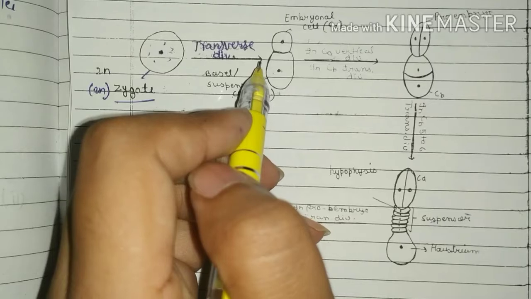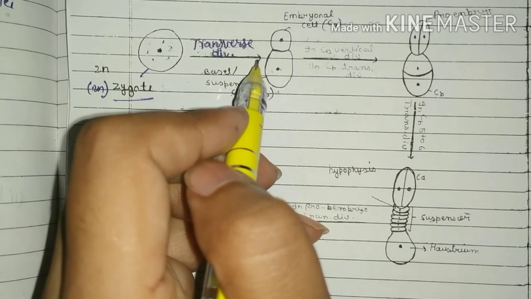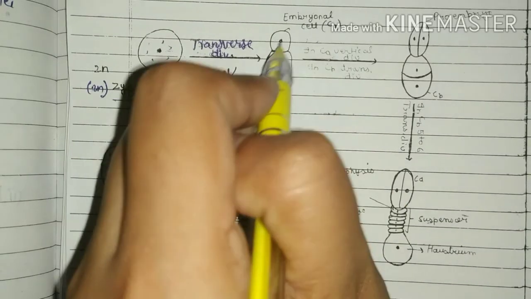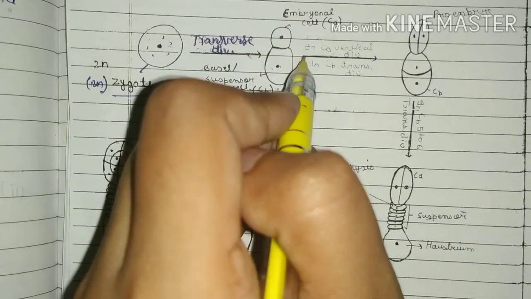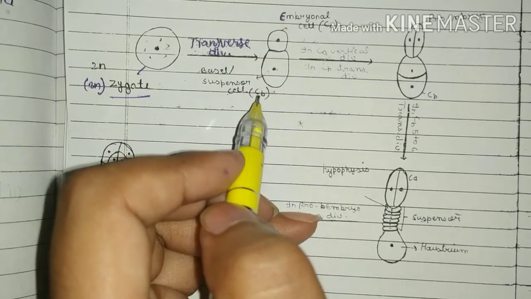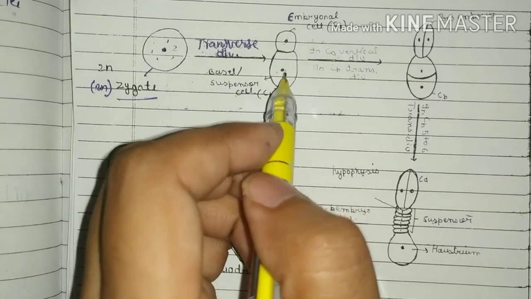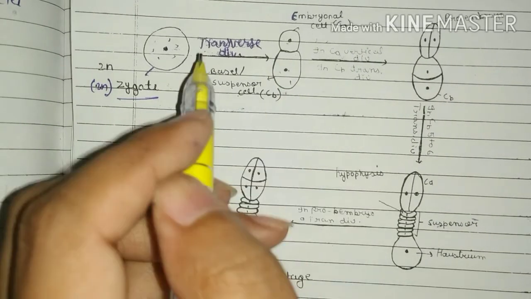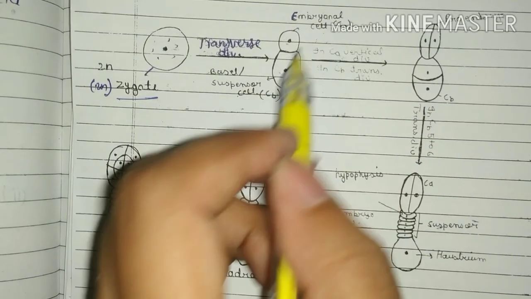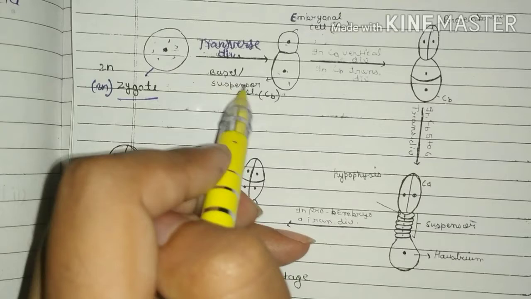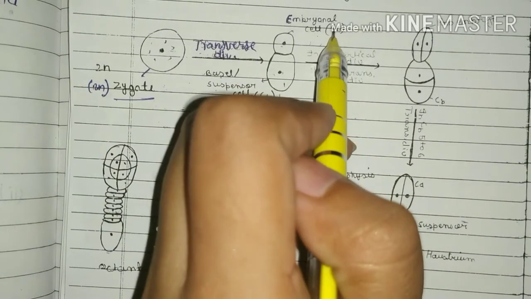One cell, which lies towards the interior of the embryo sac, is called the terminal cell or embryonal cell. And the cell below the embryonal cell is known as the basal cell or suspensor cell.